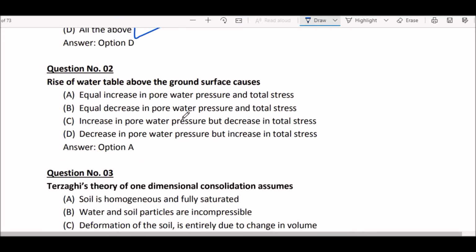Okay, next question. Rise of water table above the ground surface causes option A equal increase in pore water pressure and total stress. Option B equal decrease in pore water pressure and total stress. Option C increase in pore water pressure but decrease in total stress. Option D decrease in pore water pressure but increase in total stress. Right answer is option A equal increase in pore water pressure and total stress.